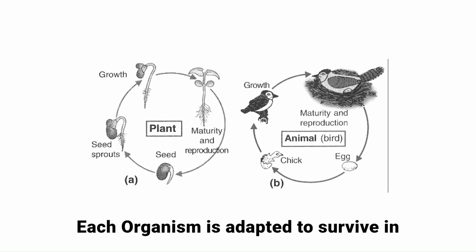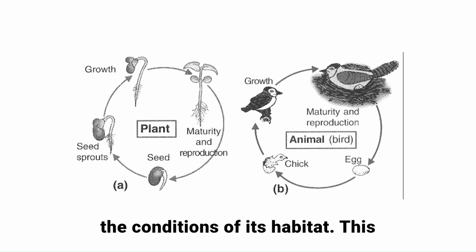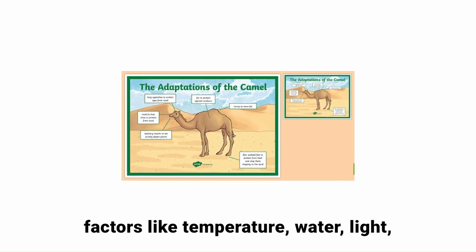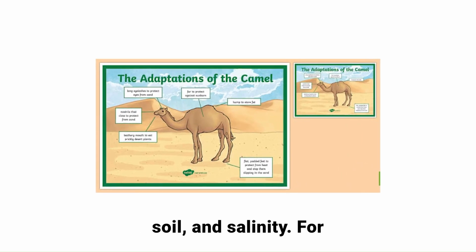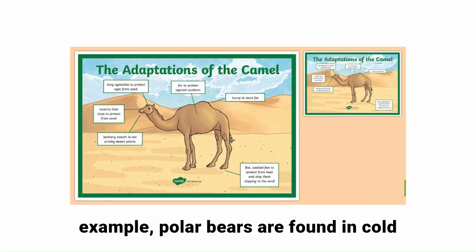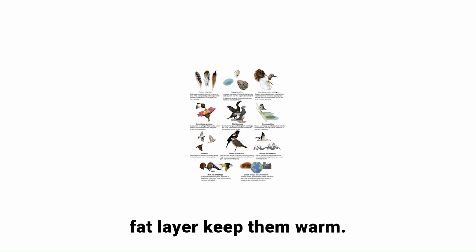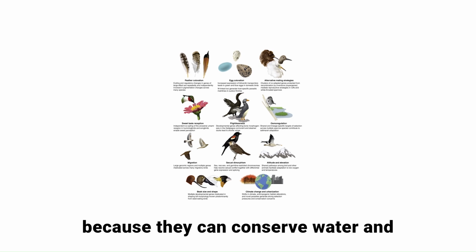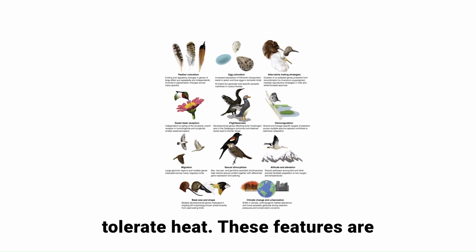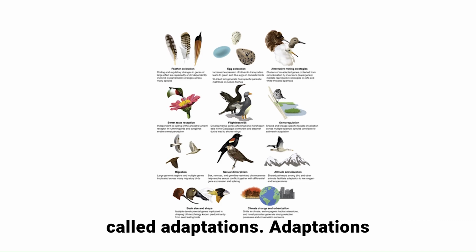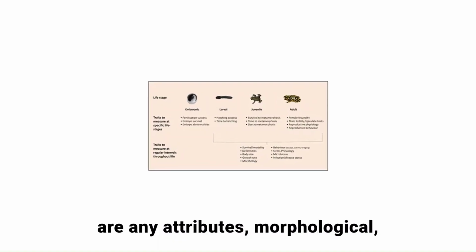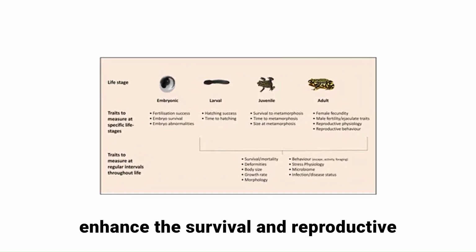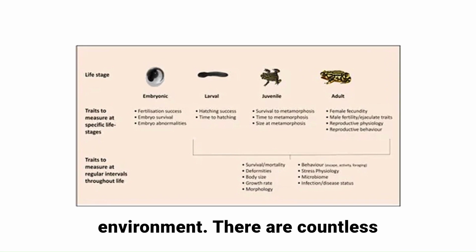Each organism is adapted to survive in the conditions of its habitat. This survival depends on various environmental factors like temperature, water, light, soil, and salinity. For example, polar bears are found in cold climates because their thick fur and fat layer keep them warm. Similarly, camels survive in deserts because they can conserve water and tolerate heat. These features are called adaptations. Adaptations are any attributes, morphological, physiological, or behavioral, that enhance the survival and reproductive success of organisms in their environment.